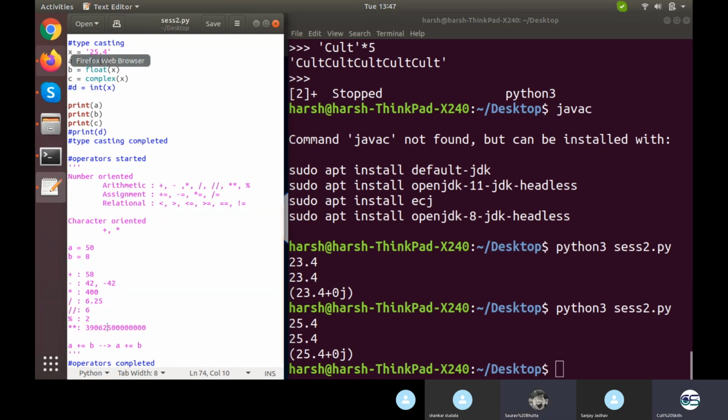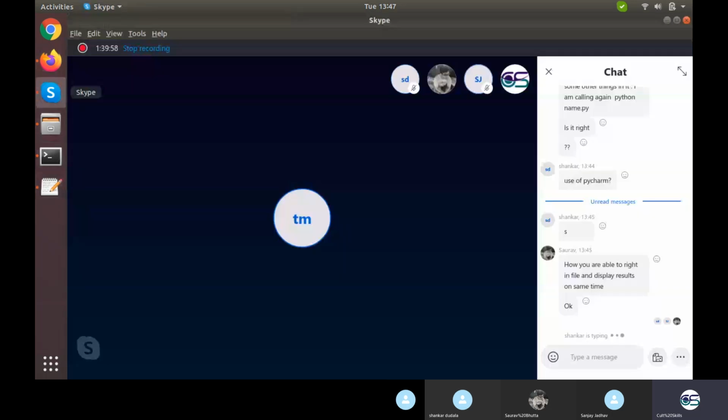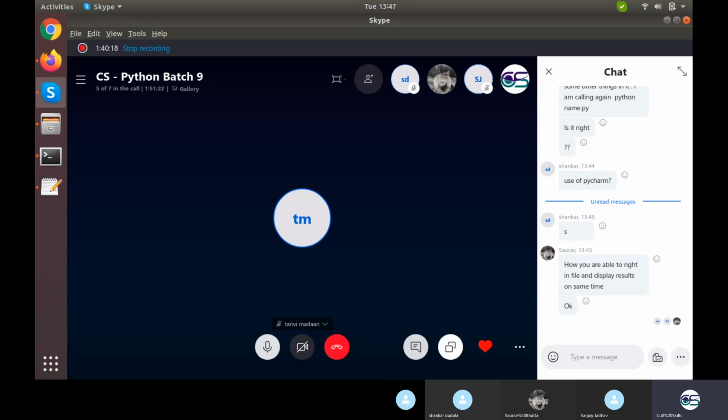That is what it means: 50 multiplied by 50 multiplied by 50, for 8 times. That is what a double star means. Double star is the operator for power, just like 2 power 3 would be 8, not 6. It's not multiply, it is 50 multiplied 8 times. So 50 power 2 will not be 100, it will be 2500.